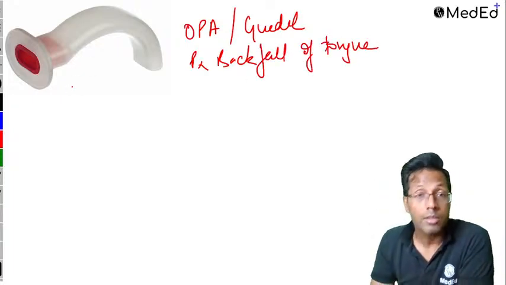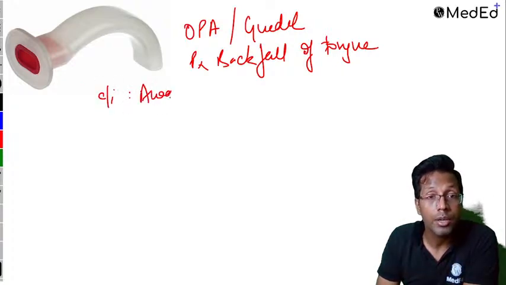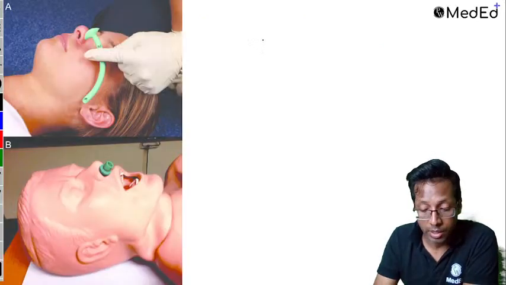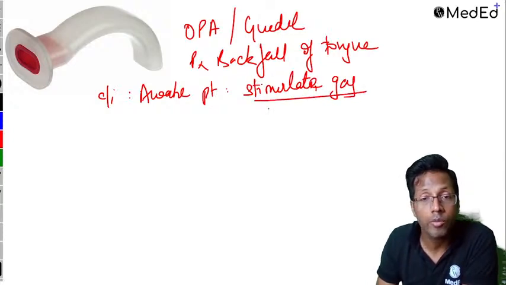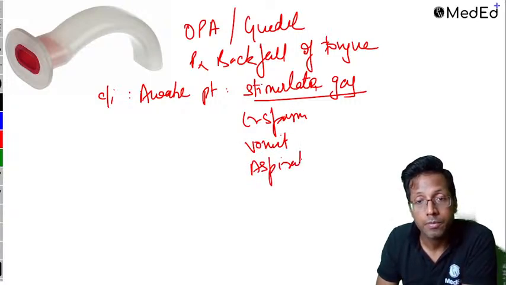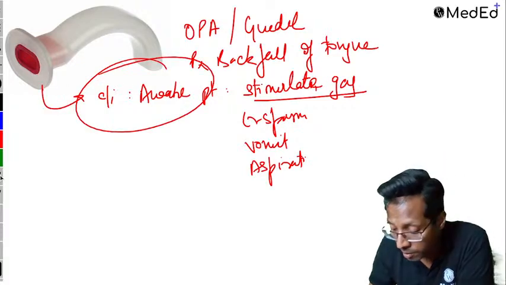This device is contraindicated in an awake patient because in an awake patient it can stimulate the gag reflex. And this stimulation of the gag reflex can cause laryngospasm, can cause vomiting, and can cause aspiration. Therefore, the contraindication is important. You will not use it in an awake patient.